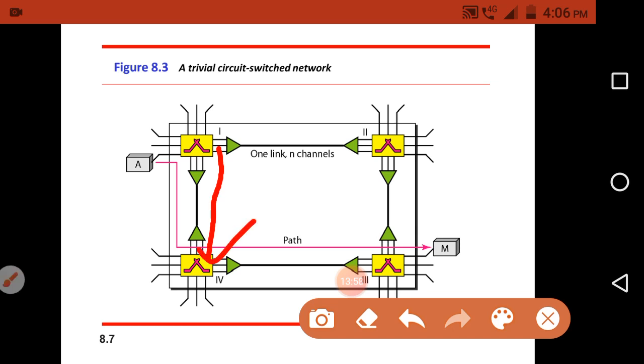to switch 4. After switch 4 gets the setup request, switch 4 will discover one single channel from this particular link.